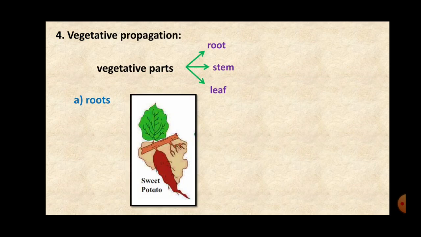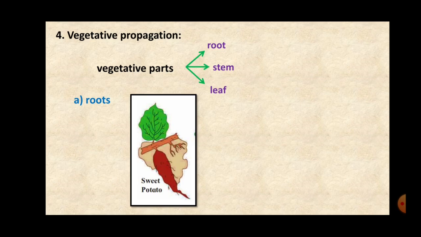So the fourth one is vegetative propagation or vegetative reproduction. Children, you remember we had studied that the plant can be divided into mainly two parts, the reproductive part and the vegetative part. The reproductive part is the flower of the plant, which contains the male and female reproductive parts. Whereas the remaining parts of the plant, that is root, stem, leaf, are called the vegetative parts of the plant.